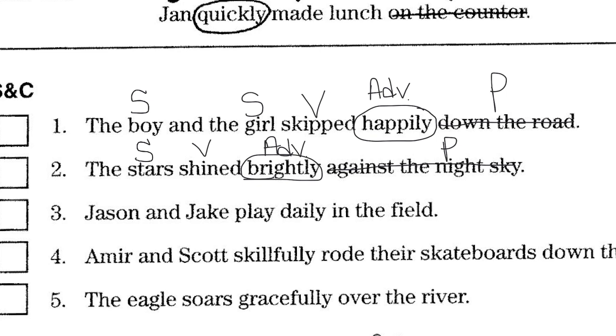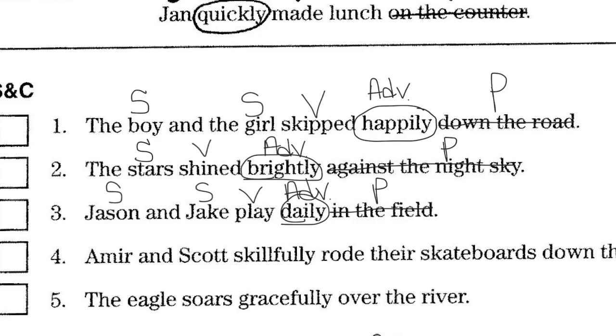Number 3, Jason and Jake play daily in the field. Who or what is that sentence about? Well, we have a compound subject again. Jason, Jake. What did Jason and Jake do? They play. In the field is a preposition. How did they play? Or when did they play? They played daily. That is my adverb.